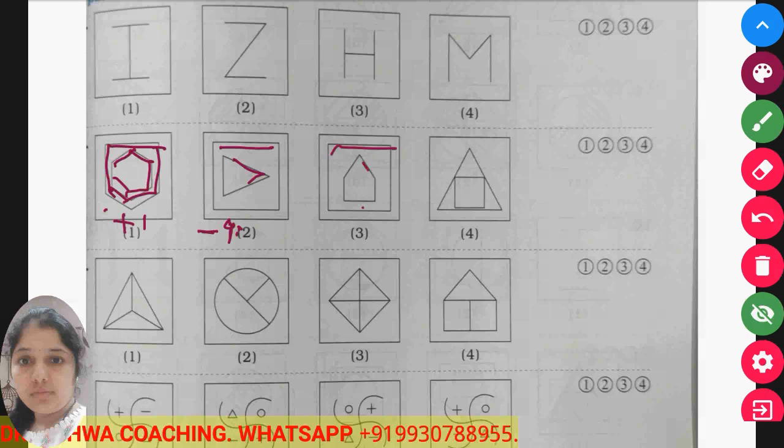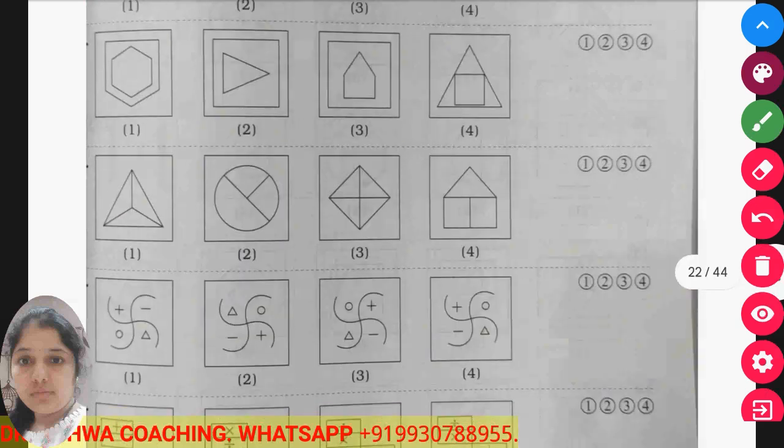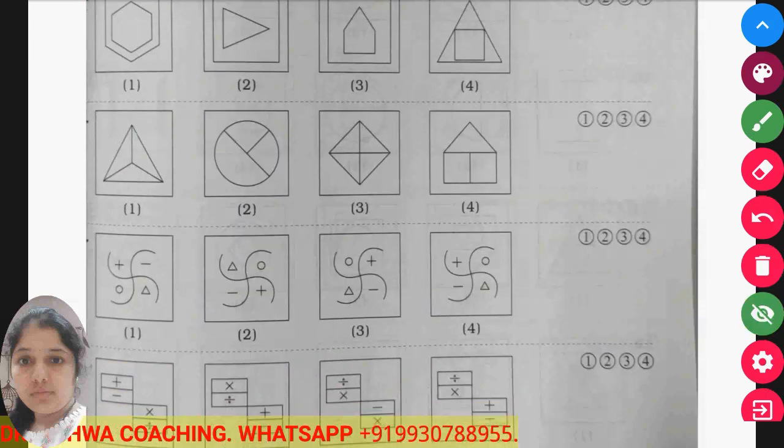So a square is there, and inside the square a pentagon is there. Means one line segment is added. A triangle is there and a square is inside. So again one line segment is added. So the odd one is this one, where one line segment is subtracted. Okay, now in the next figure, if you look carefully, the triangle is divided into three equal parts. The circle is not divided, so this is the odd term mostly, but I will check further.